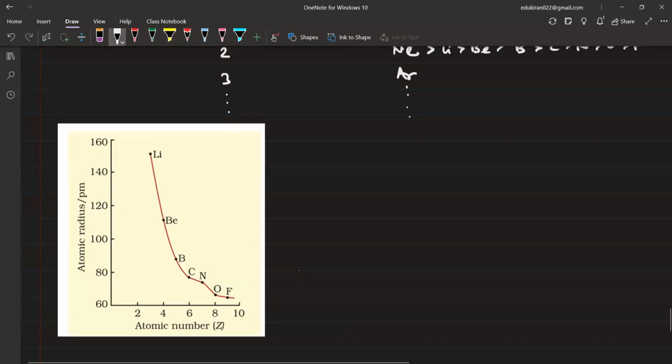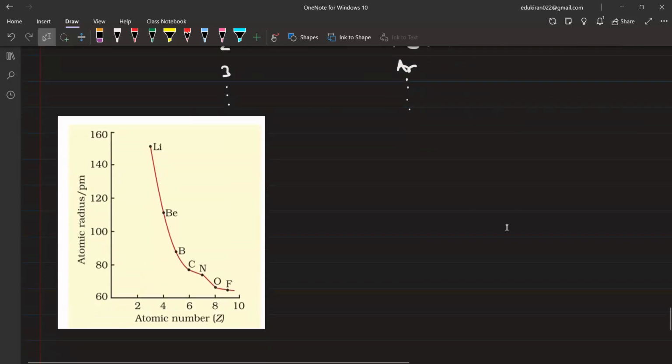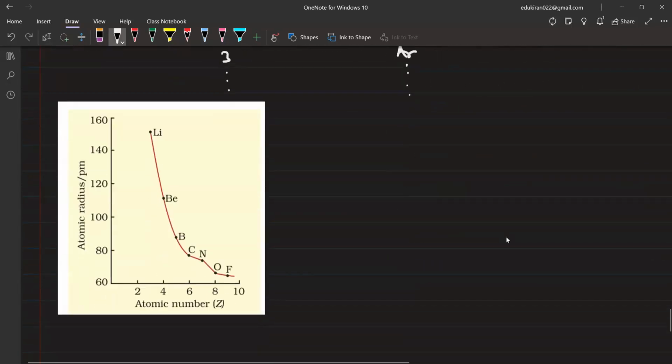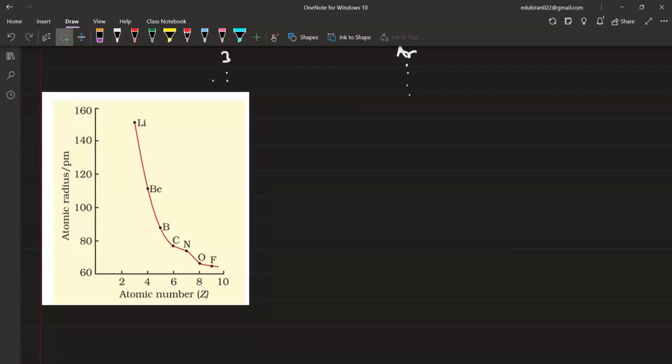See, the largest atom is lithium, if you leave the neon, then beryllium, boron, carbon, nitrogen, oxygen, fluorine, and then neon will be the largest. You have to remember it this way because for neon the van der Waal radius is taken. If a question comes, why is the noble gas having the largest size, you will say because we are having van der Waal radius for that.